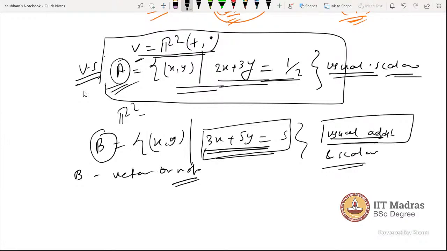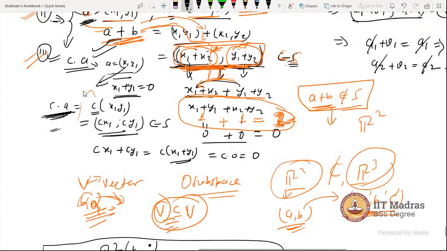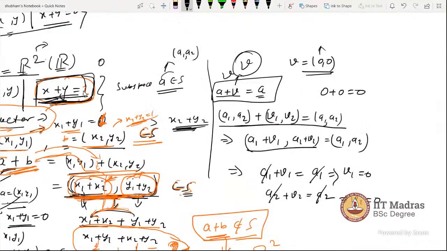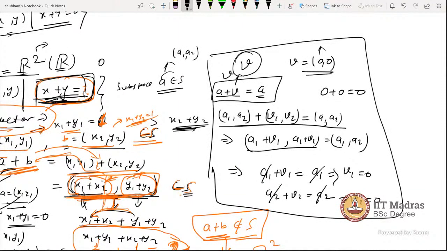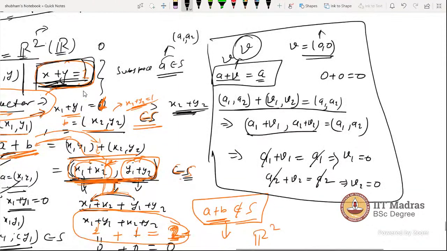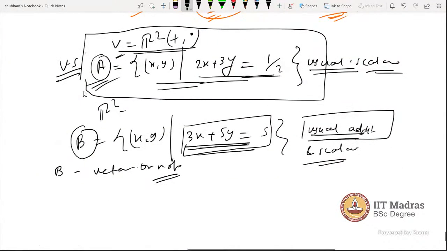We can't simply put the origin (0, 0) and say zero vector. Origin is not a zero vector, so we have to take two different points, apply them here and see whether there is a zero vector or not. You can't simply put 0, 0 for x and y.